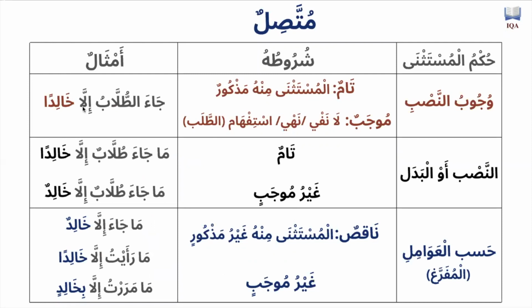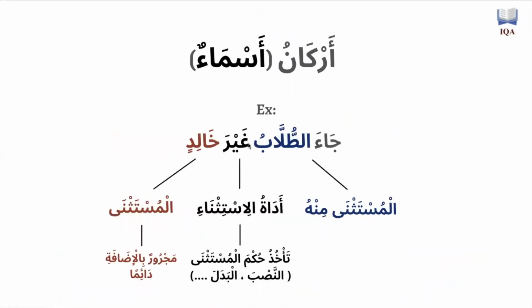So we covered that when you use illa to make the istithna, sometimes it's going to be wujub an-nasb, it has to be mansub. Sometimes you can make it mansub or you can make it a badal. Then sometimes it's going to be hasb al-awamil, in accordance with what the sentence dictates, right? Ma ja'a illa khalidun. Here it can be khalidun or khalidan, and here it has to be khalidan. Right? So we covered this in a previous lesson. Everything that's being said here about the mustathna, which is Khalid here, and its i'rab and what it's going to be, is applied to the noun here, coming as an adat istithna. So here ghayra needs to be mansub.